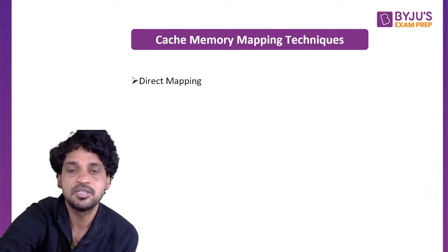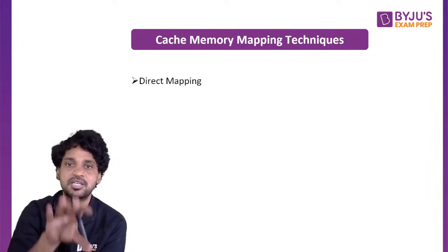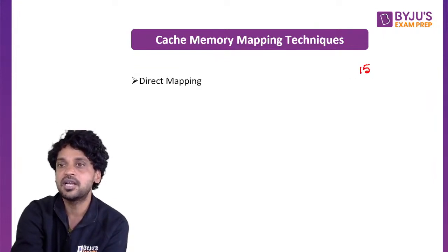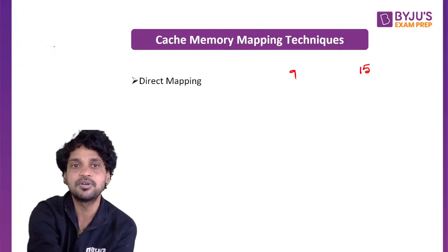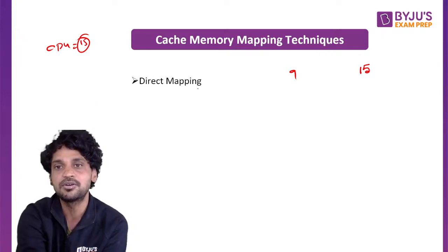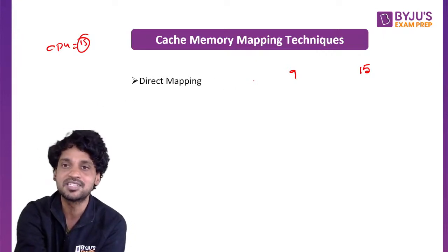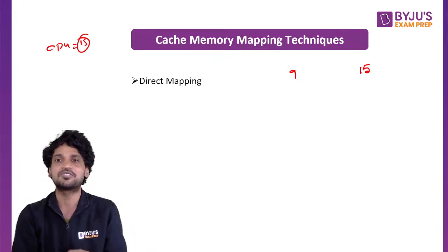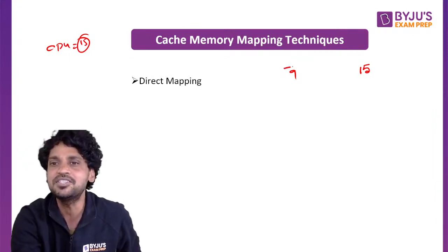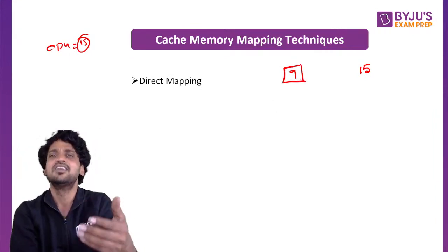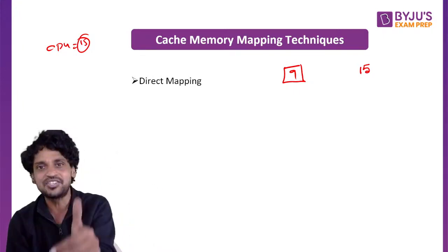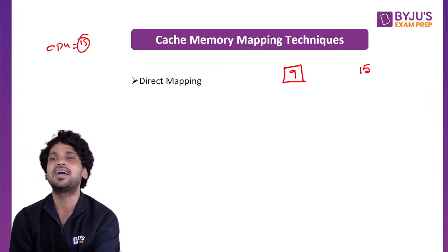Cache memory mapping techniques. Why do we require mapping techniques? Because cache is smaller and main memory is bigger. Let us say main memory address length is 15 digits and cache memory address length is 9 digits. The CPU references a 15-digit address. Taking this 15-digit address, where are you going initially? You are going to cache memory. But here there is a mismatch. Cache memory will tell you, I don't have a 15-digit address format. You just talk to me with my 9-digit address format, because my address length is 9. If you talk to me with 15 digits, how can I give you the data? So we need to convert this 15-digit address to the 9-digit address available in the cache memory.